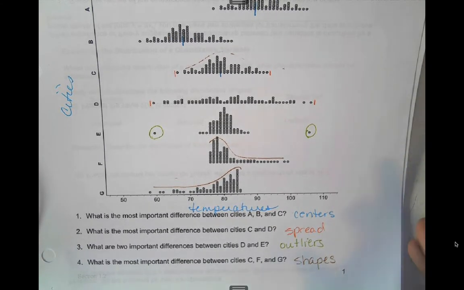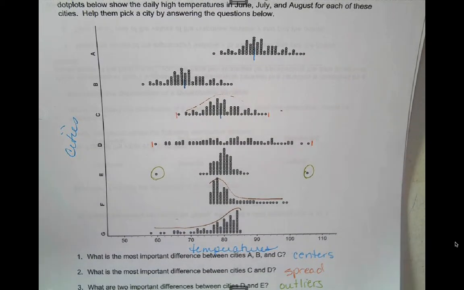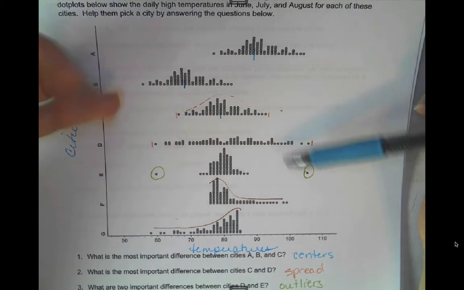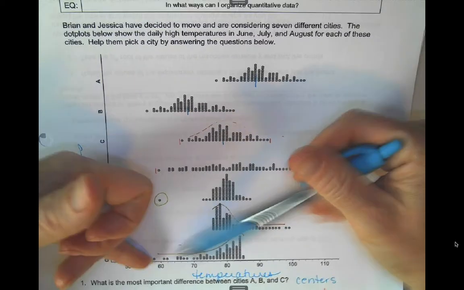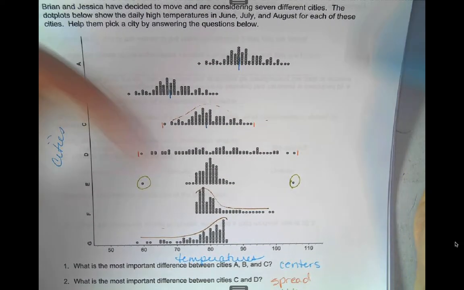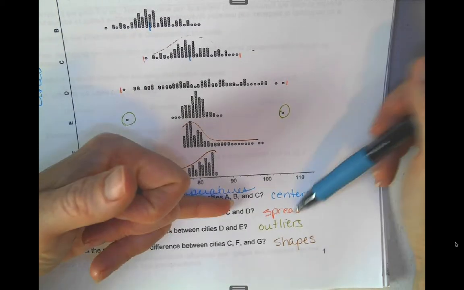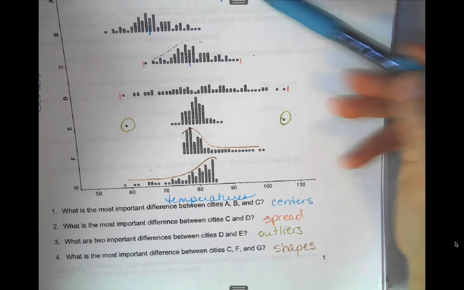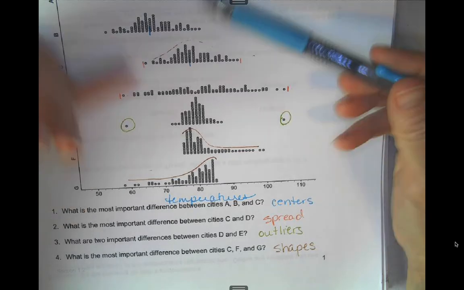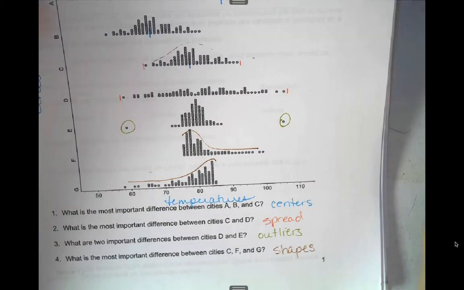So now, as far as which city should they pick, I can't say, you could pick whatever you like. Do you like warmer temperatures? Do you want some more consistency? Do you want things to be spread out? Maybe you want warm temperatures, but some cool days. So it just kind of depends. The idea here is that just knowing one of these metrics isn't enough. It's really helpful to understand our distribution. Remember, distribution is the values the variable takes, that pattern there. So it's really ideal to kind of know all these things to get an idea of what's going on.